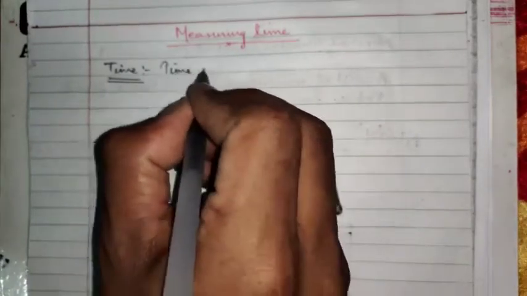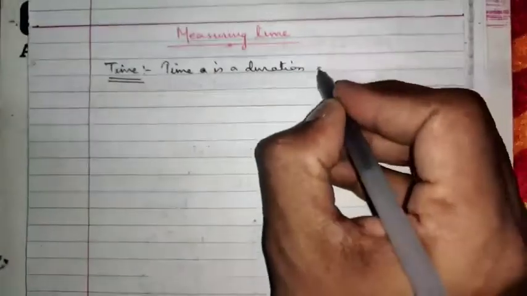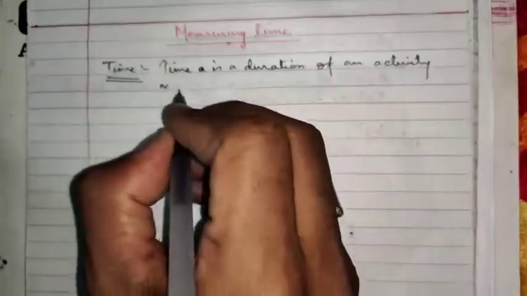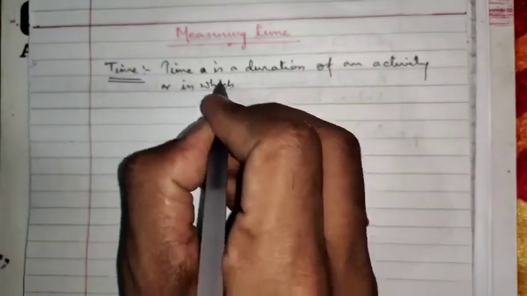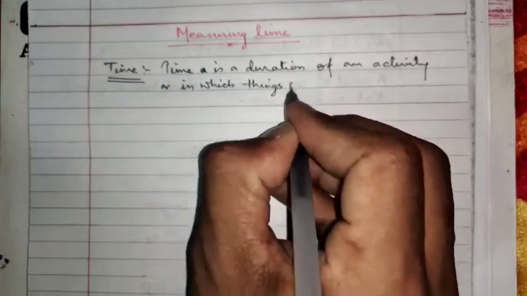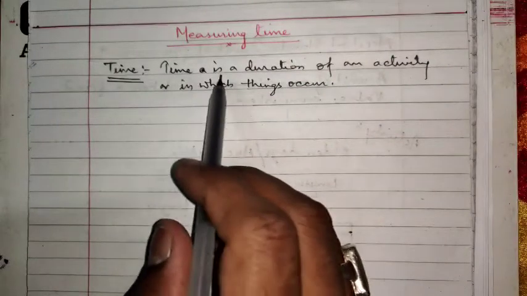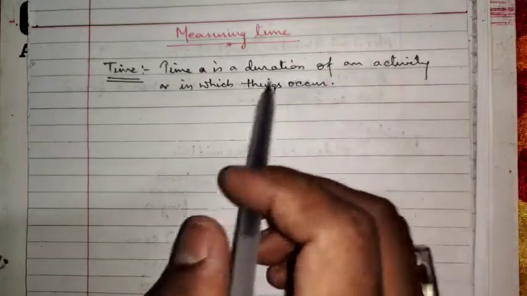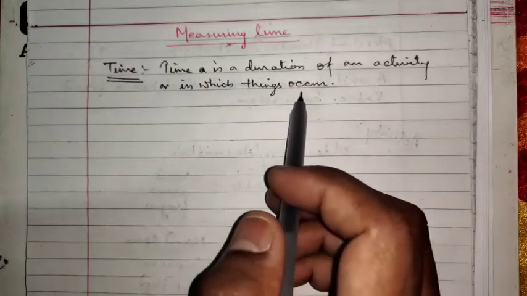We can say that time is a duration of an activity, or you can say time is a duration in which things occur. This can be the definition of time. Time is an interval of an activity, that is, how much time it is taking to occur, or in which the things occur.